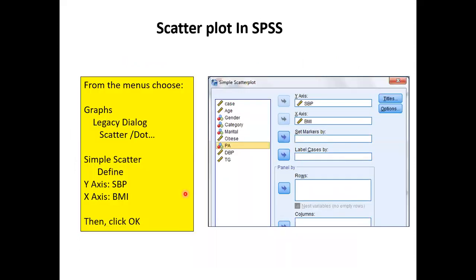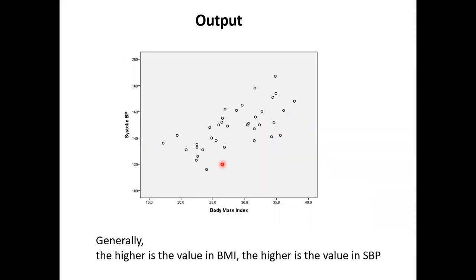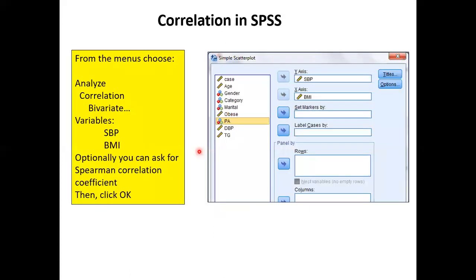Scatter plot. Again, follow this instruction. BP, BMI, this one comes up. So generally, the higher the BMI, the higher the BP. And there's no dot sitting out there, so we say there's no major outliers. Generally, they're moving this direction. Except how strong? So what's the correlation?